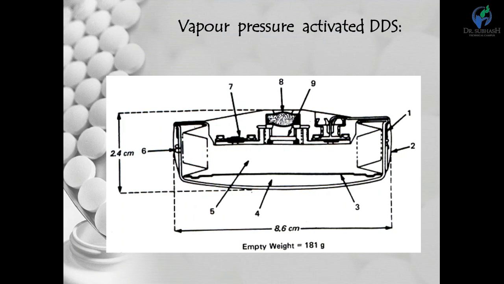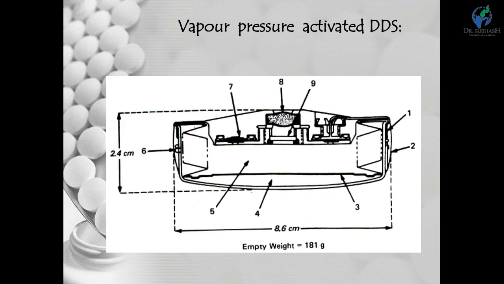The vapor chamber contains a vaporizable fluid which vaporizes at body temperature and creates vapor pressure, and under that vapor pressure the bellows moves upward and forces the drug solution in the infusion chamber to release through a series of flow regulators and the delivery cannula into the blood circulation at a constant flow rate. So here the approach is the trigger by the vapor pressure.